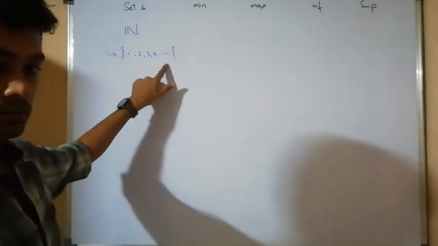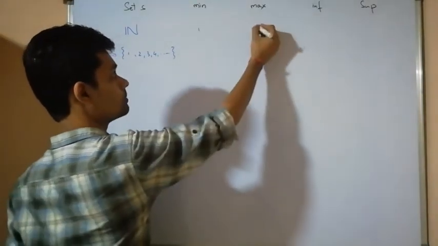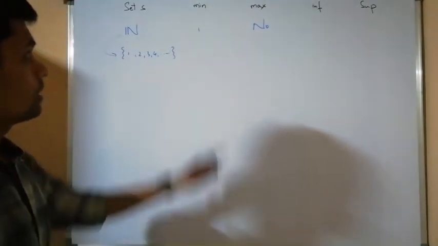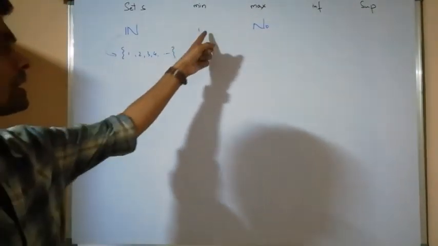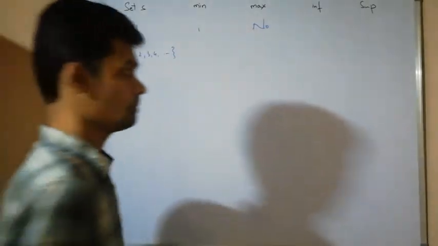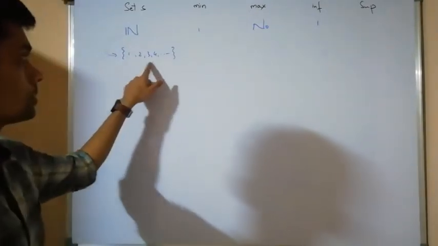The minimum of the set is 1. It has no maximum. Minimum means all the elements are greater than or equal to 1. Therefore, 1 is the minimum.